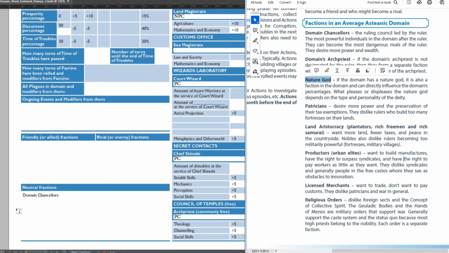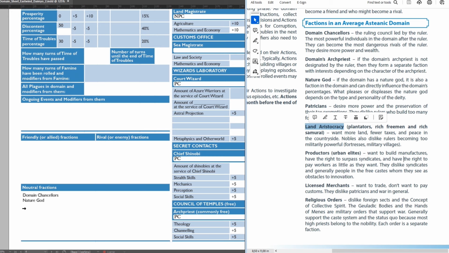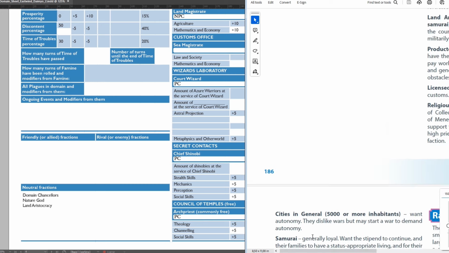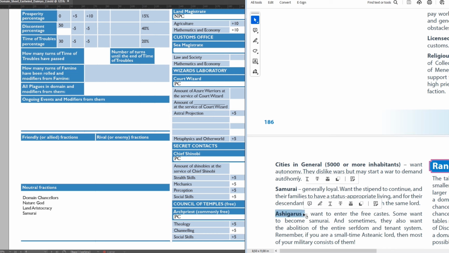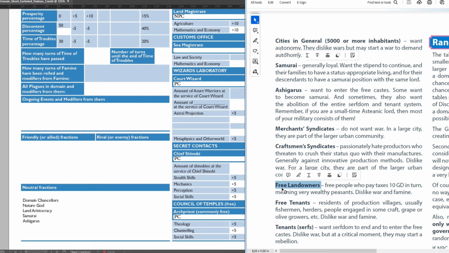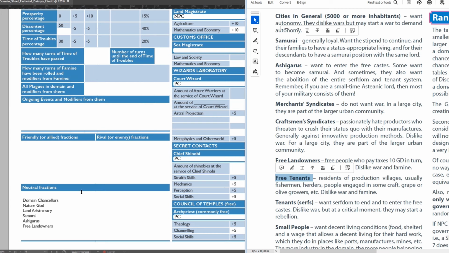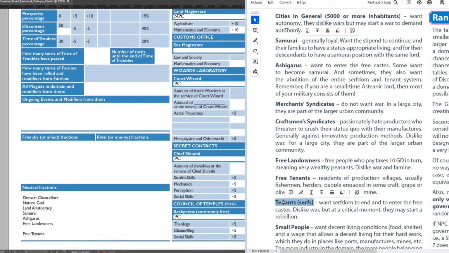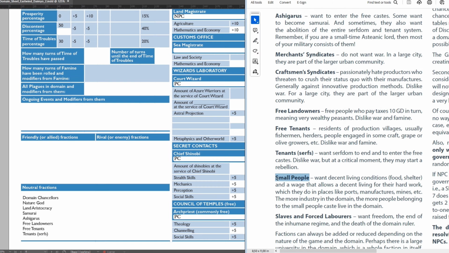We have two NPC chancellors, no separate archpriest as this post is filled with a PC. Nature god is a faction. Let's say the domain has one. No patricians, but land aristocracy. No productors, licensed merchants, or orders or large cities at the start, but samurai, ashigaru, and free landowners. No syndicates, as there are no large cities. Also, free tenants, people who live in the production villages, and tenants, sheriffs in regular villages and in military villages. Small people, because there are always poor and less fortunate everywhere. No slaves or forced labor.